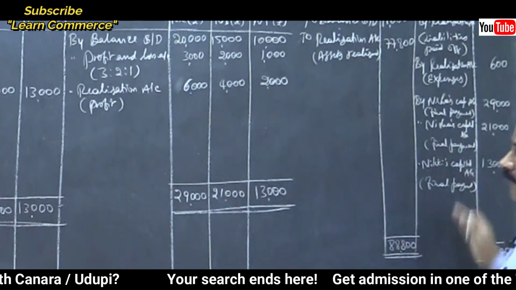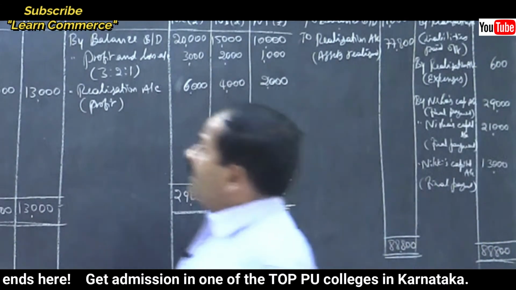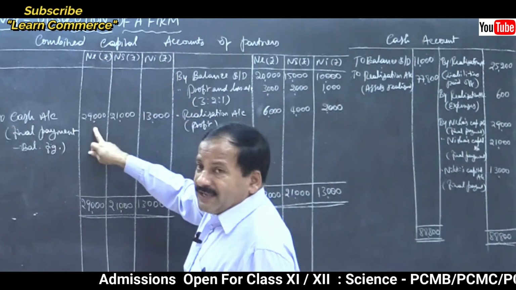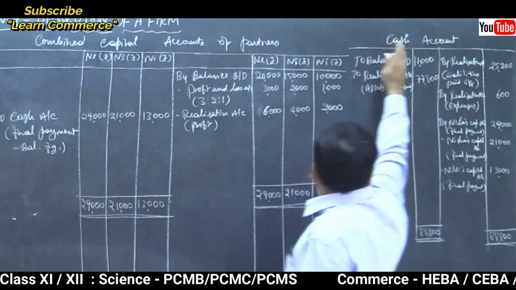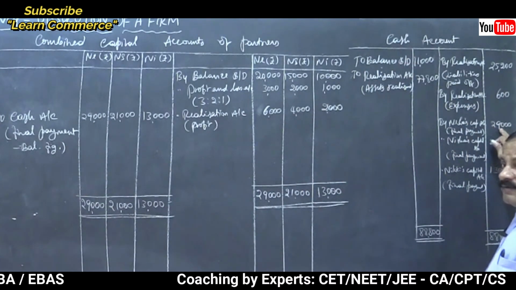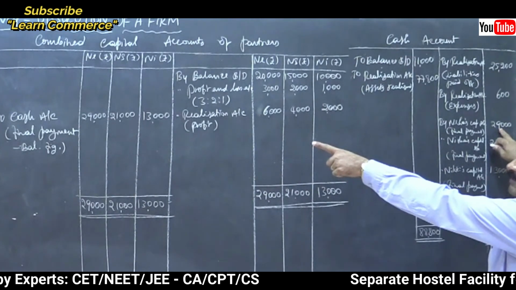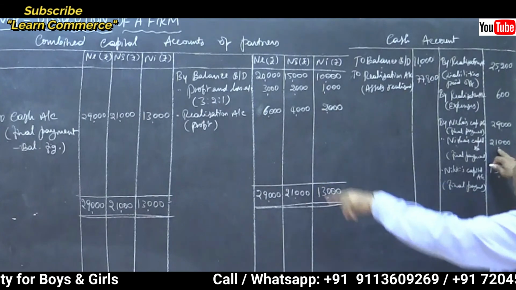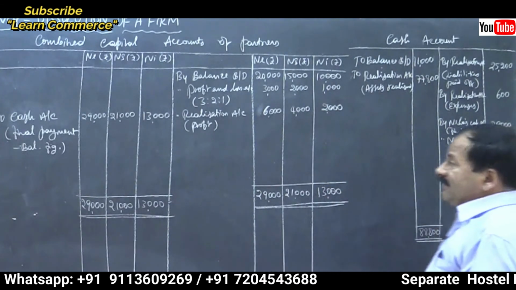Now write the final balances of their capital accounts. All partners' capital accounts debtor to cash account. So the cash account is credited by all partners' capital accounts. By Neha's capital account, write 29,000, then by Nisha's capital account 21,000, and Nikki's capital account 13,000.